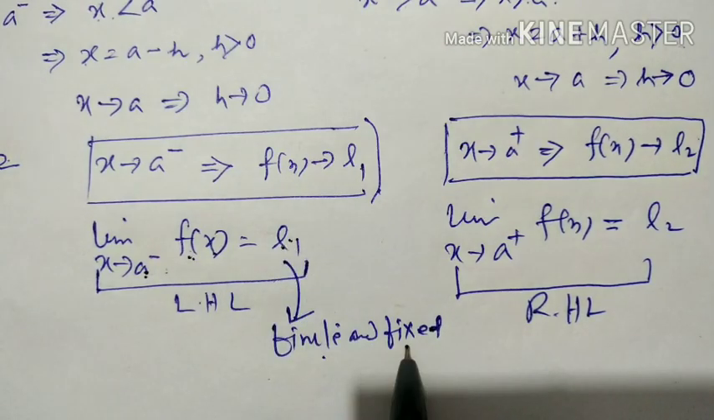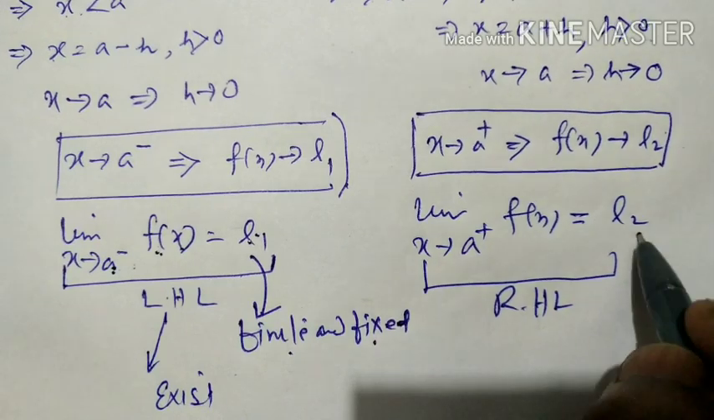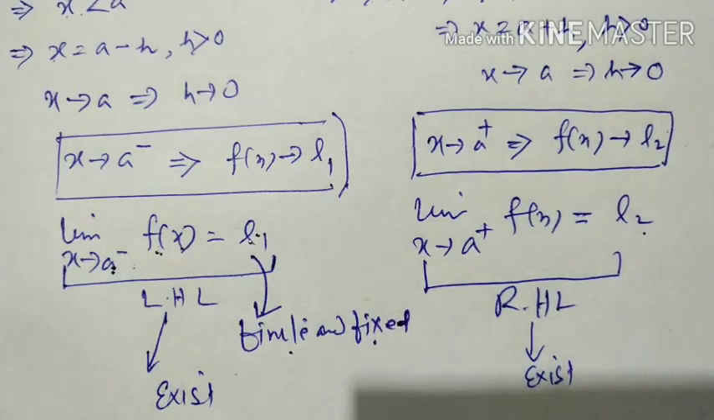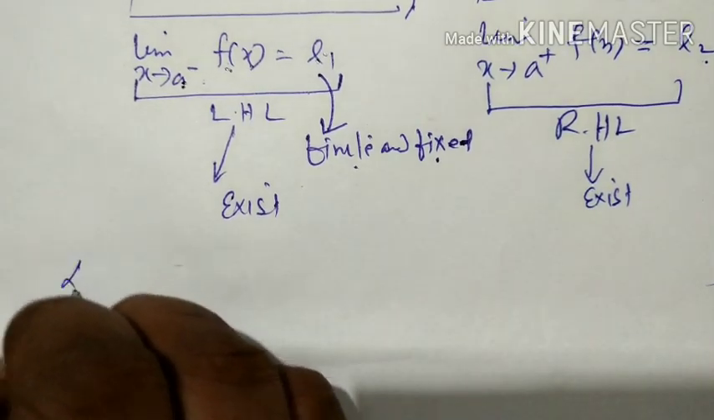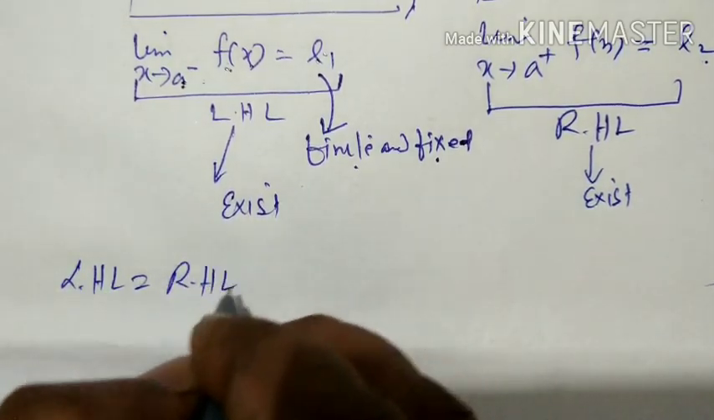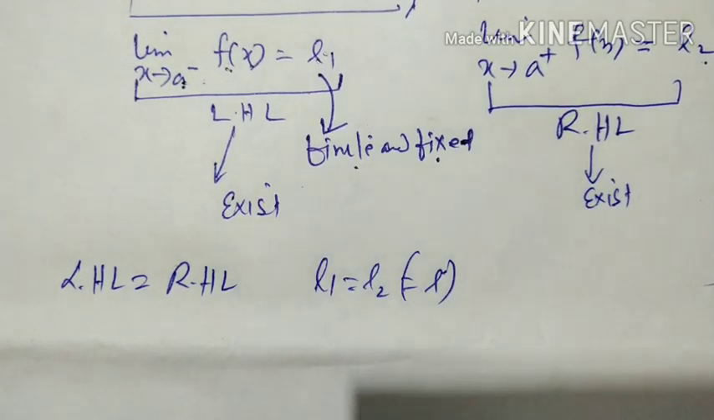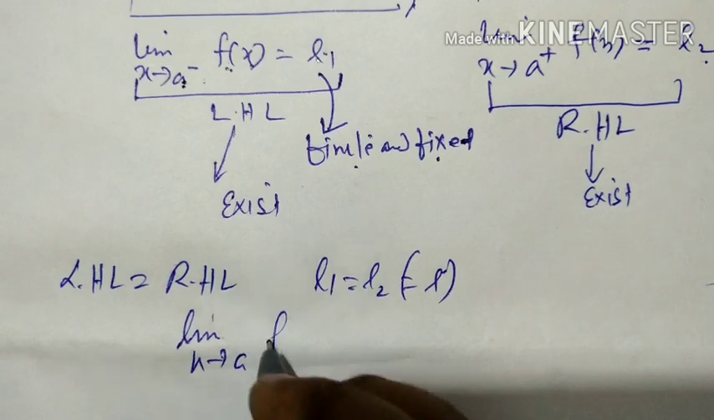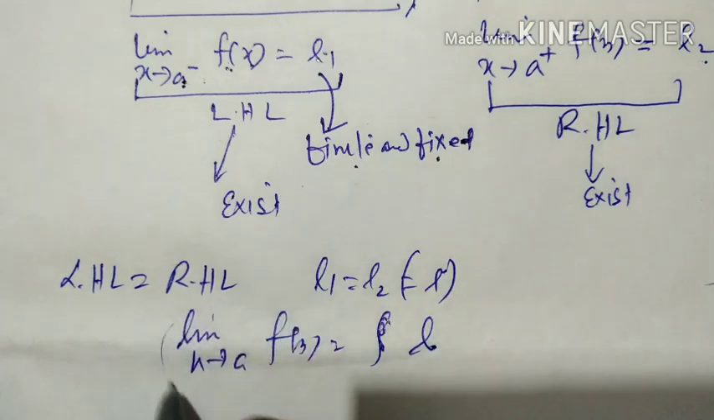If L1 is finite and fixed, then you can say that this left hand limit exists. Similarly, if L2 is a fixed and finite quantity, then you can say right hand limit also exists. And if left hand limit is equal to right hand limit, both are same, that is L1 is equal to L2 is equal to, suppose L, then we can say that limit x tends to a of f(x) is equal to L. And we can say that original limit also exists.